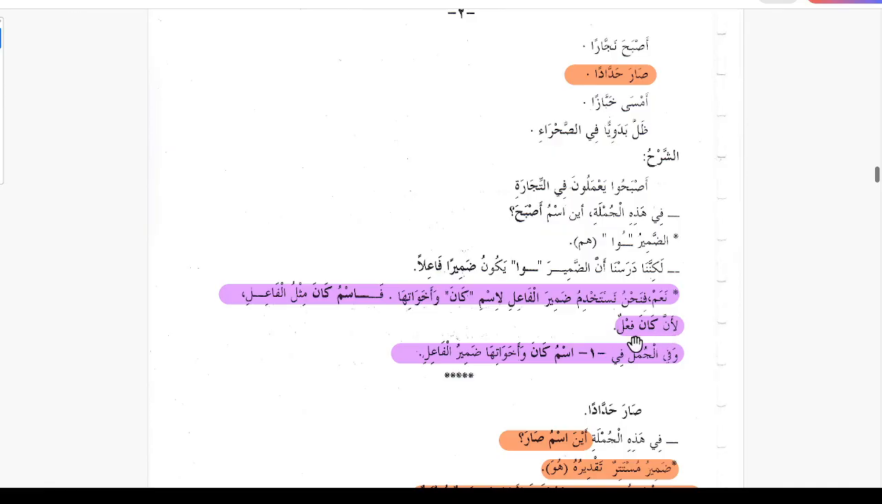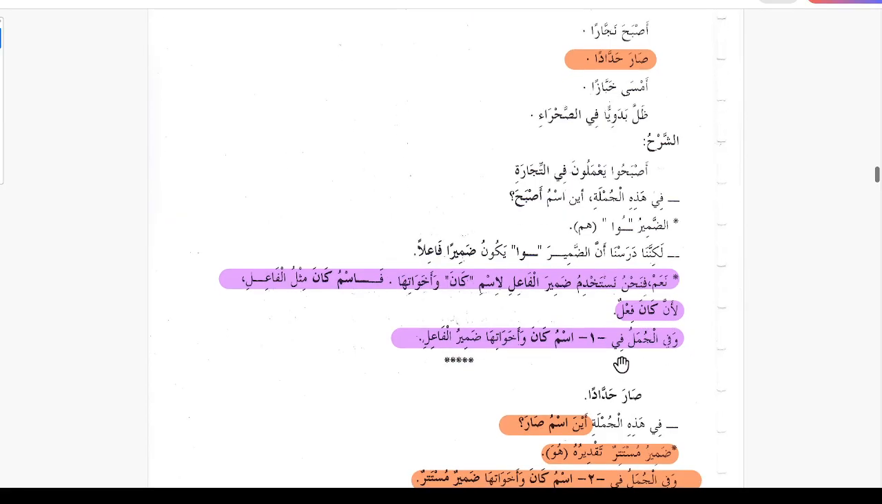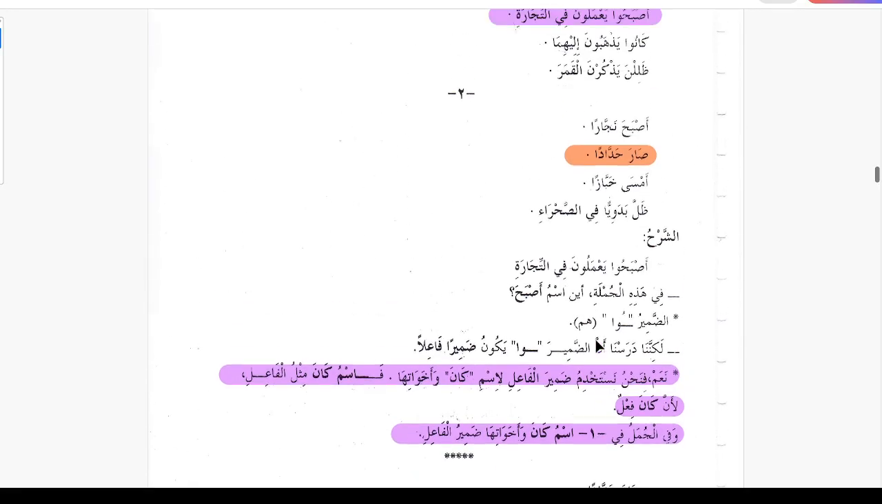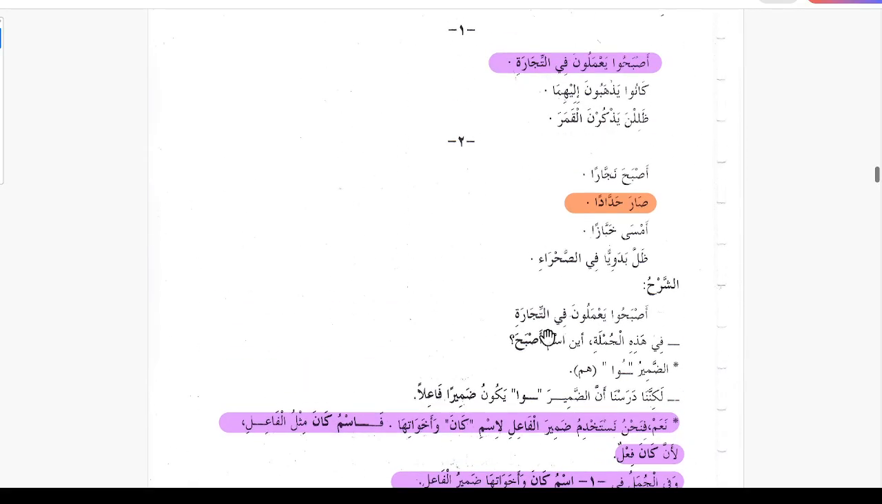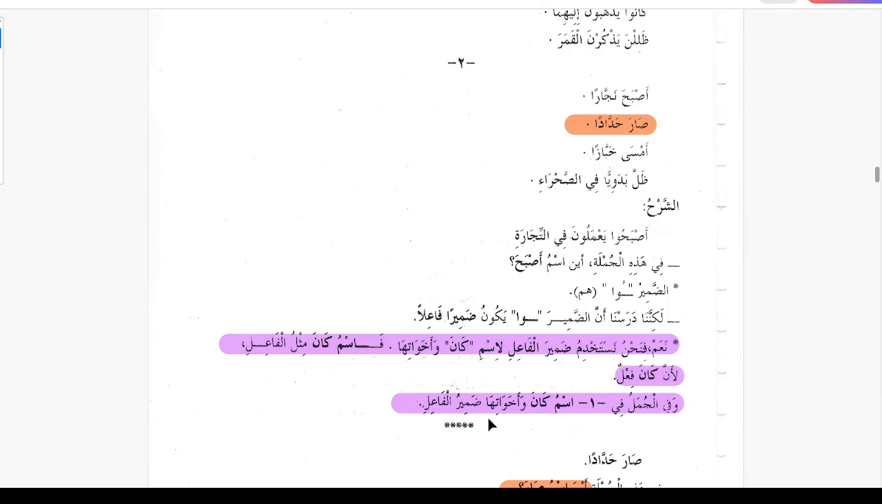Because kana is a verb, it is a fi'l. So in the group of sentences number 1, the ismu kana wa ikhwatuha is damirun fi'l. So the ismu kana, for example,